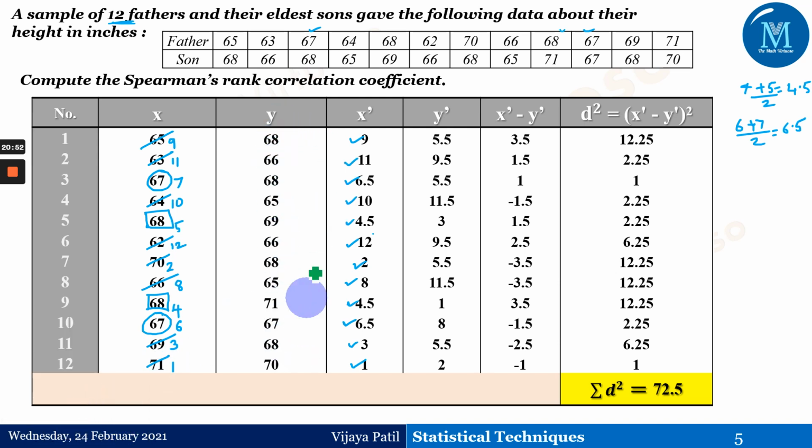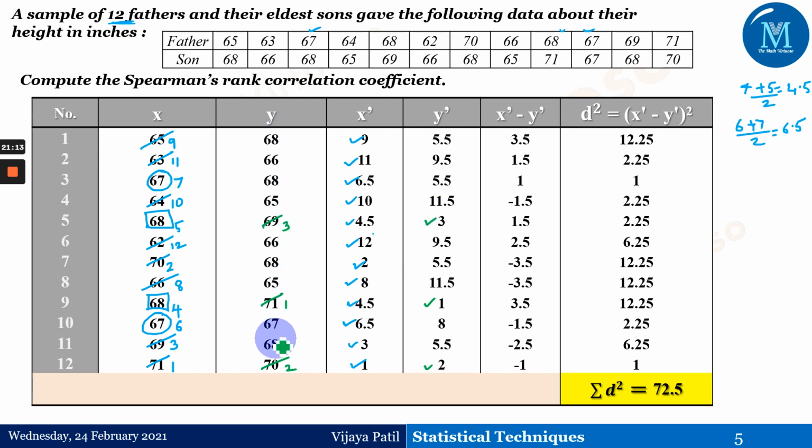Okay. Similarly, let me just do that quickly. Now here it's y. The biggest number in y is this 71. It's been given as rank 1. Then the next biggest number is 70, which has been given rank 2. Then the next biggest number is 69. 69 has to be 3. Yes, it's given as 3.